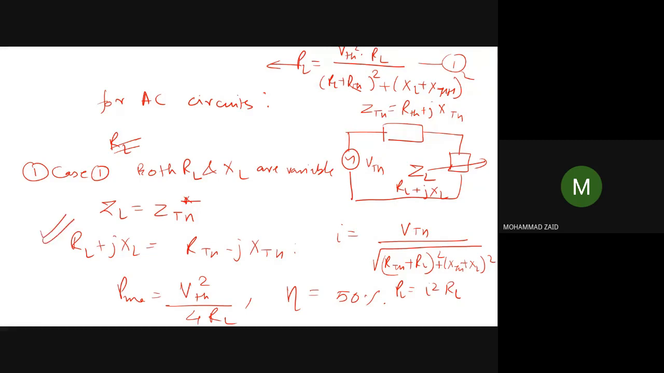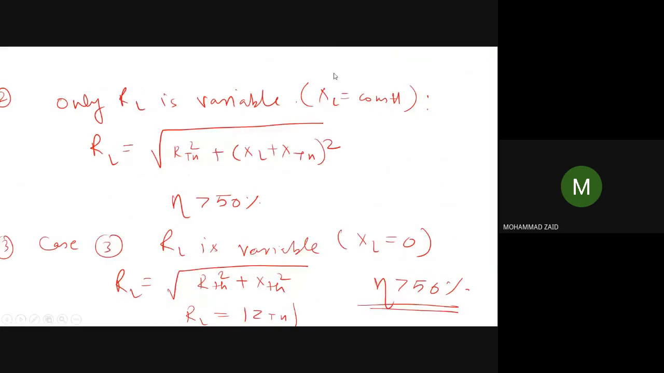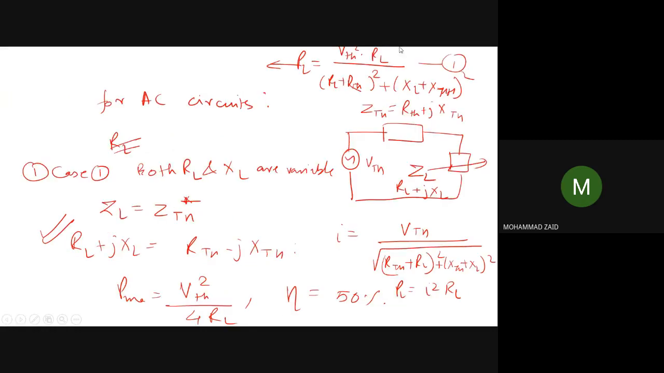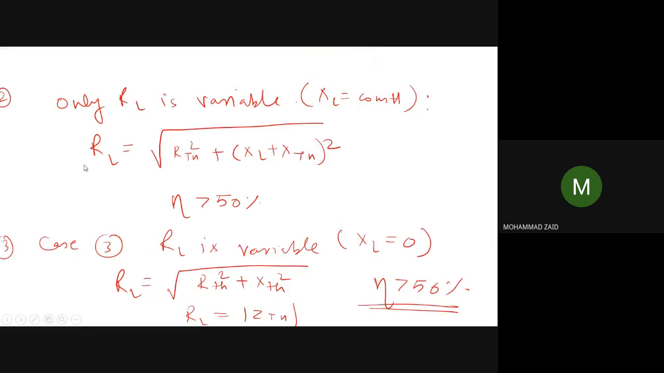XL. So you will get the condition that the load, which is RL plus jXL, should be equal to the conjugate of the source. In the second case, only RL is variable and XL is constant. You need to differentiate this equation, the PL equation, equation 1, with respect to RL and equate it to 0. So you will find that RL in this case comes out to be the square root of R Thevenin square plus (XL plus X Thevenin) square. So RL here is greater than R Thevenin, and that's why the efficiency is greater than 50%.